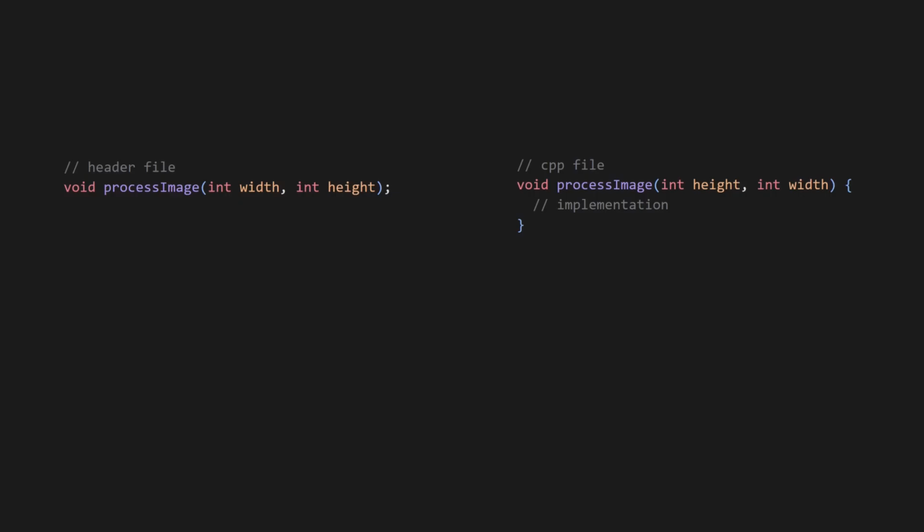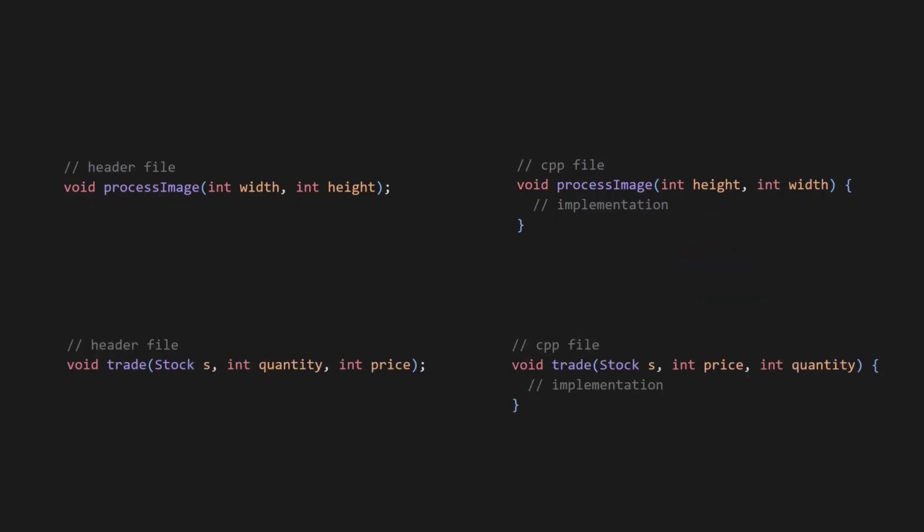And God forbid, if you use the wrong parameter names in the header file, it'll compile just fine without letting you know. For example here, where it says width then height, versus the actual implementation which uses height then width. Or here, where the stock quantity and the price are mixed up. The maintenance overhead that comes along with using header files is exasperating, and it's easy to imagine how this can lead to bugs, not to mention all the redundant typing that's involved.